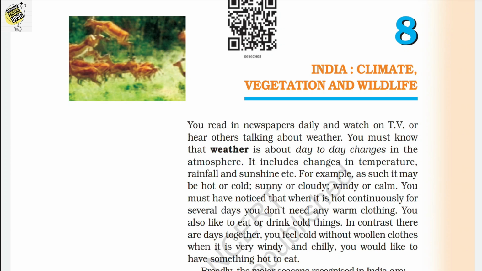Today in this lecture we are going to discuss the 8th chapter of NCERT Class 6, and the name of the chapter is India: Climate, Vegetation and Wildlife. It's the last chapter of our Class 6 NCERT text.